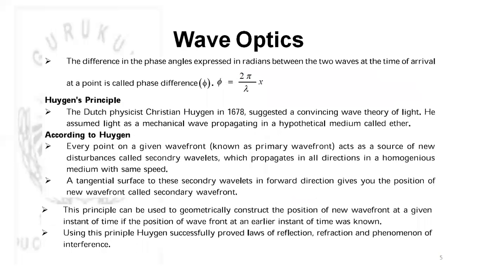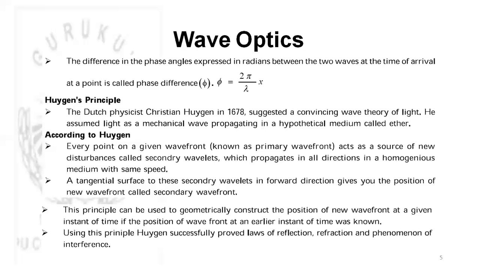He assumed light as a mechanical wave propagating in a hypothetical medium called ether. According to Huygens, every point on a given wavefront, known as the primary wavefront, acts as a source of secondary disturbance or secondary wavelets, which propagate in all directions in a homogeneous medium with the same speed. A tangential surface to the secondary wavelets in the forward direction gives you the position of the new wavefront, called the secondary wavefront.